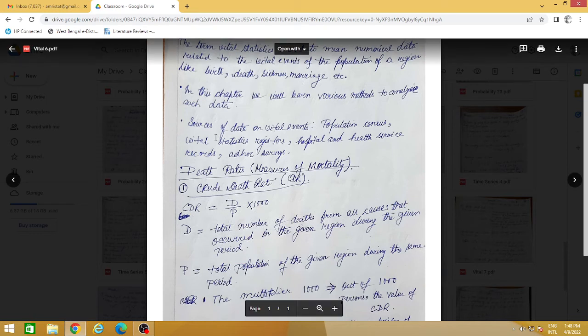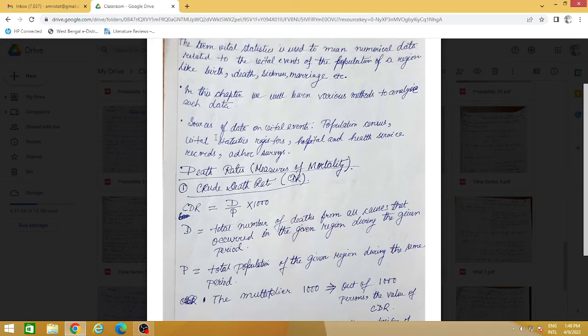So where do we get this data on vital events? Population census. Every 10 years in our country there is a population census from which we can get such records. Vital statistics are registered, in West Bengal, in different bureaus. Wherever there is a hospital, there are bureaus where you go and register your child's birth, right? So those are the hospital records, the bureau records, health service records, and ad hoc surveys. Okay, from all these sources we can get knowledge of these vital events.